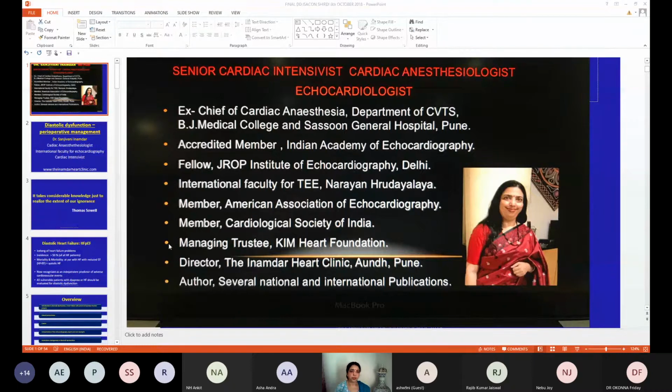We will study all these with impaired relaxation: how the heart is in normal, grade 1, grade 2 and grade 3. Then we will see how it is as far as increased LV stiffness is concerned, and when elevated LA pressure is concerned. In normal, when E and A are normally placed, E prime is also normal, there is no impaired relaxation. In grade 1, yes, there is impaired relaxation. Grade 2, yes. And grade 3 also, yes.